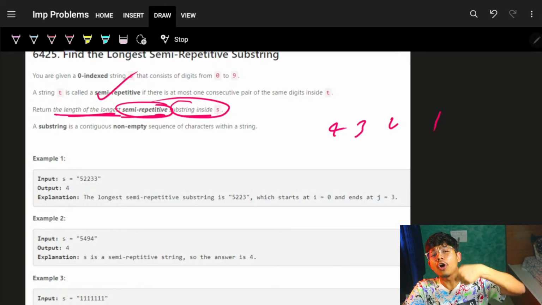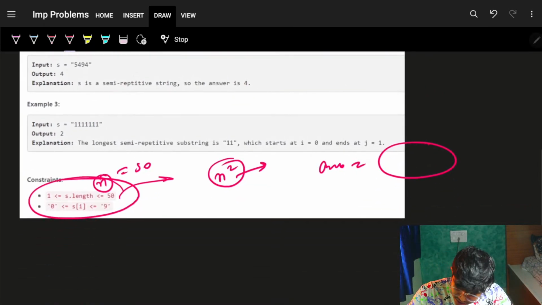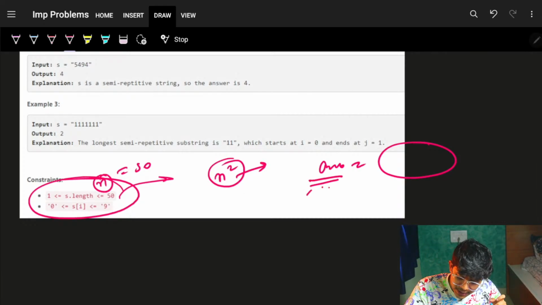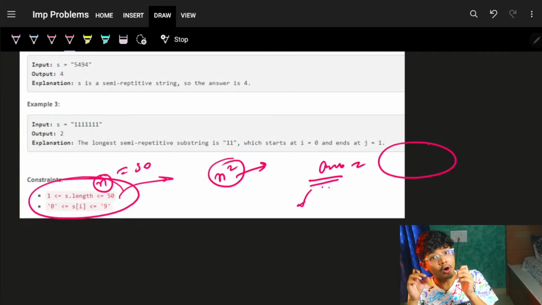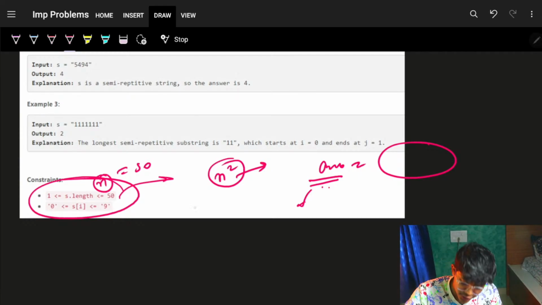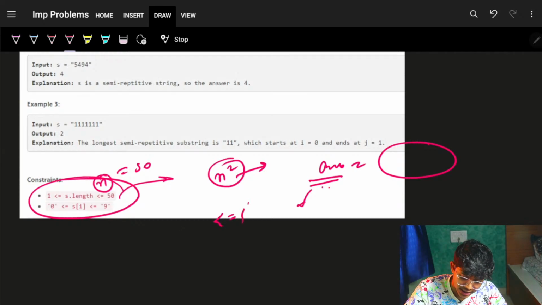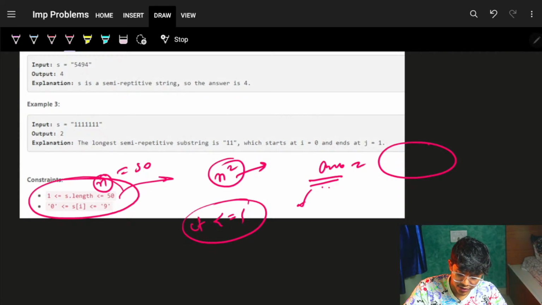So to get it, go and check every substring and choose the maximum length of all the substrings which follow the condition that the consecutive same element count is less than or equal to 1.